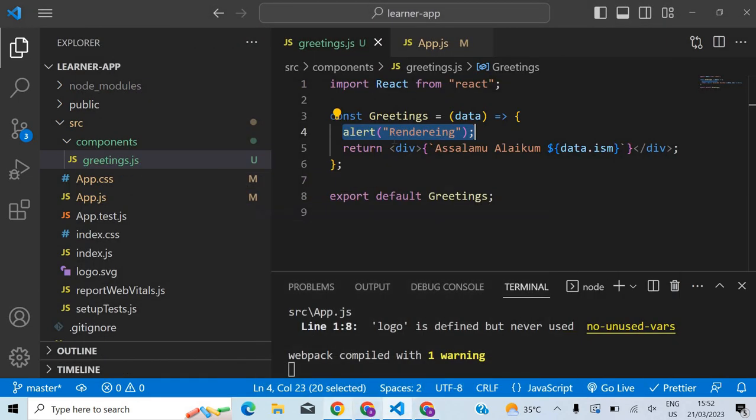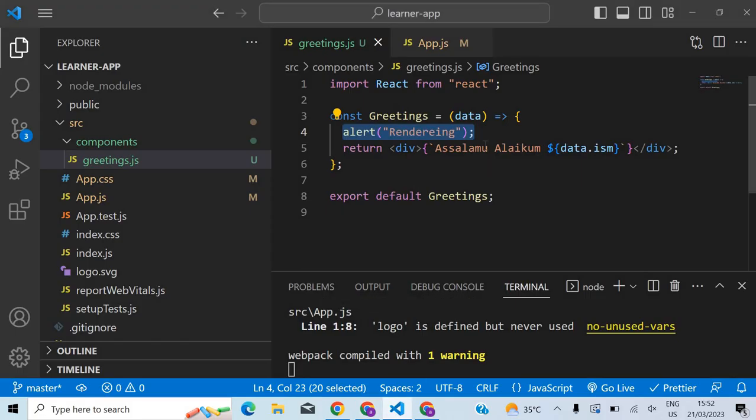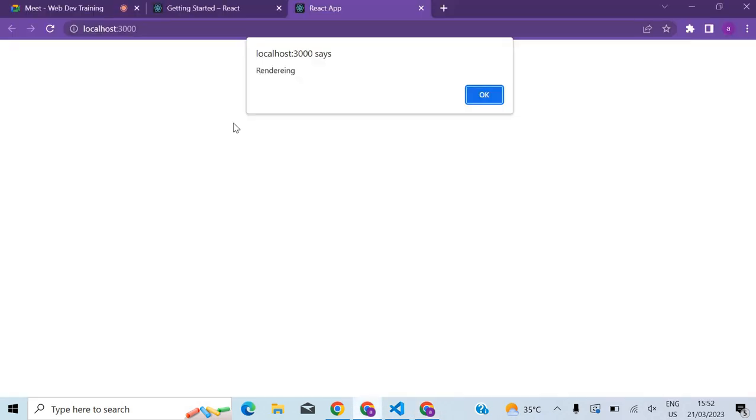No, because alert is a JavaScript function which will open this thing for you. That's an inbuilt feature of JavaScript. No, it's not like that. This is also executed. Whatever you write in your component, all of that will be executed. Whatever you return here, you will see on the screen in your web page.